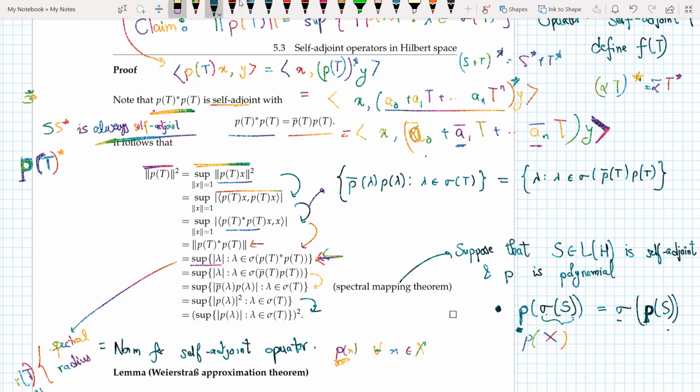It would make more sense if I replace this s by t, so that would confuse you a bit less: p of sigma t equals sigma p of t, because this would give me a set.